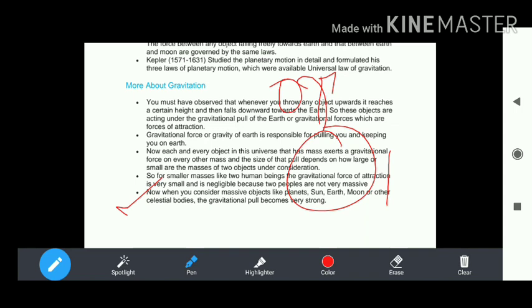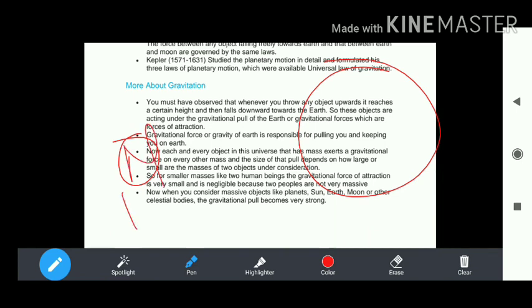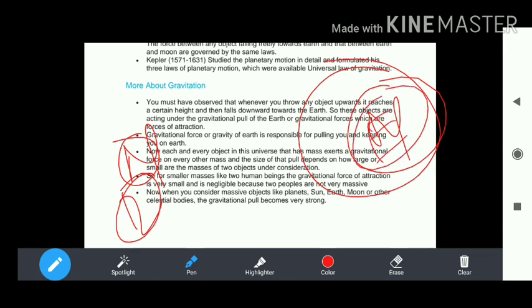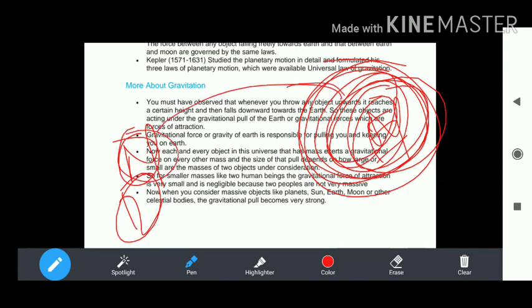Suppose this is any object, A B C D, with a mass of 2 kg, and this is the earth. If one of the two bodies is the earth, the force is called the force of gravity. If two objects are not the earth, just any objects, the force is called the gravitational force.